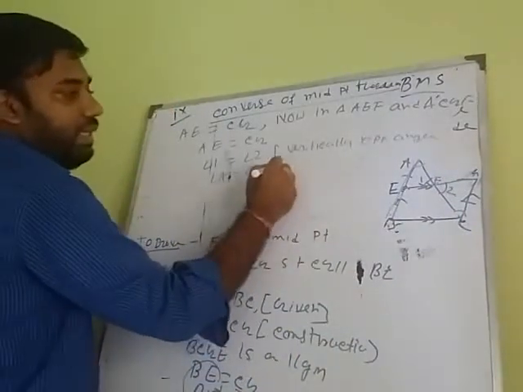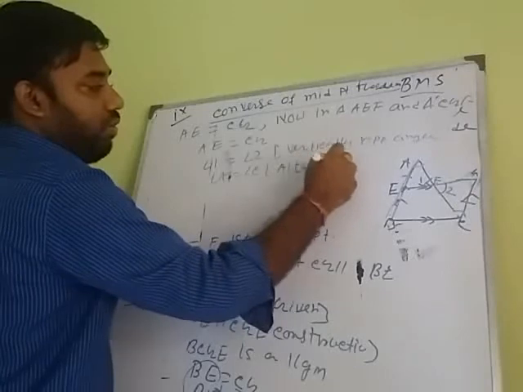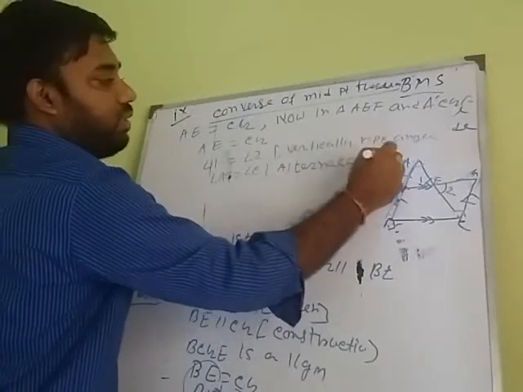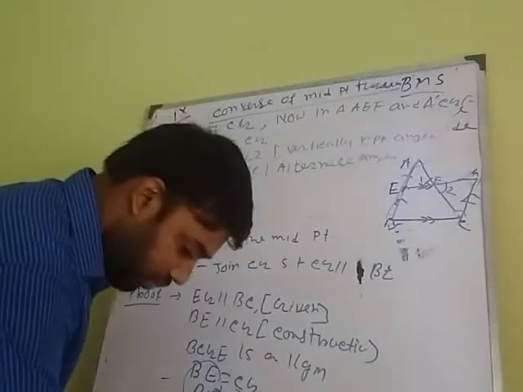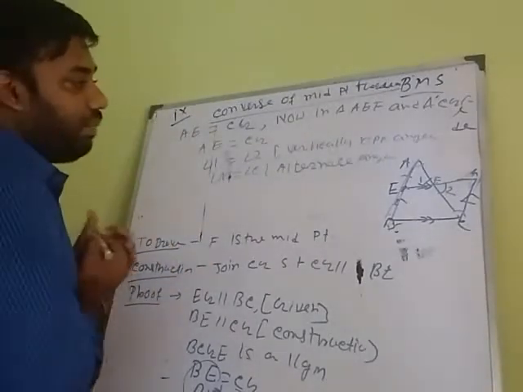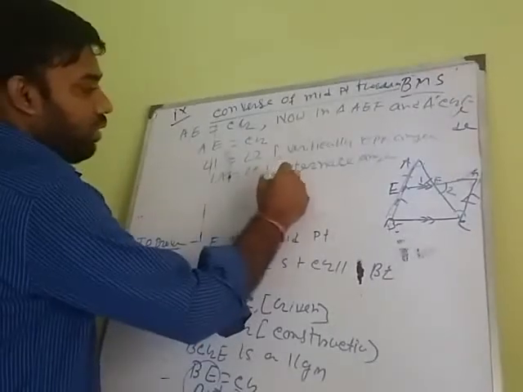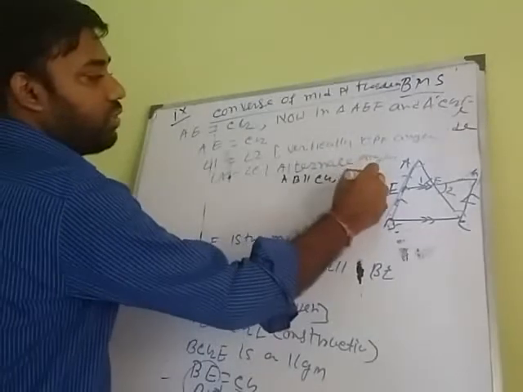So these are alternate angles, because AB is parallel to CG and AC is the transversal.